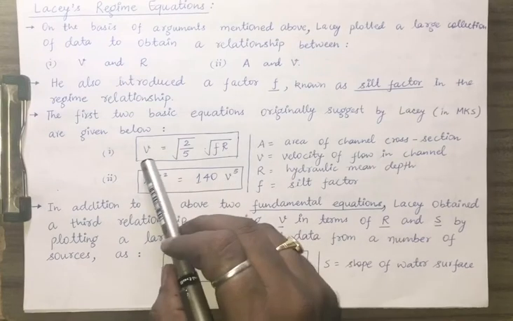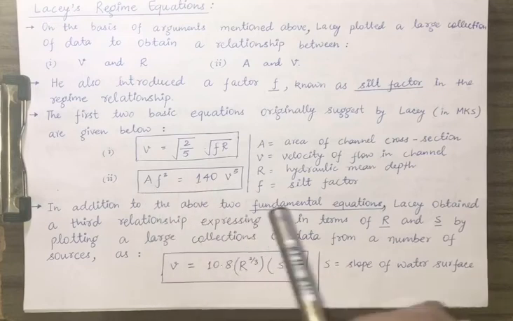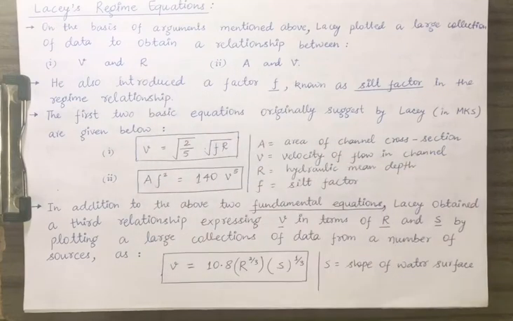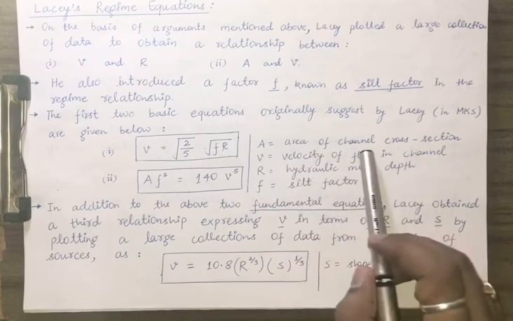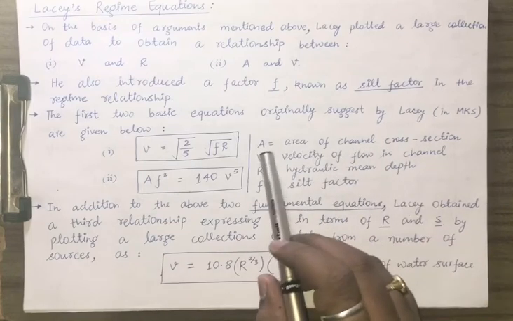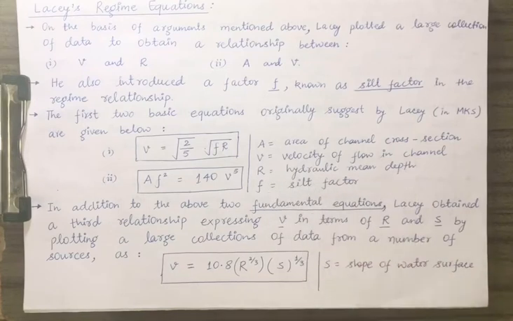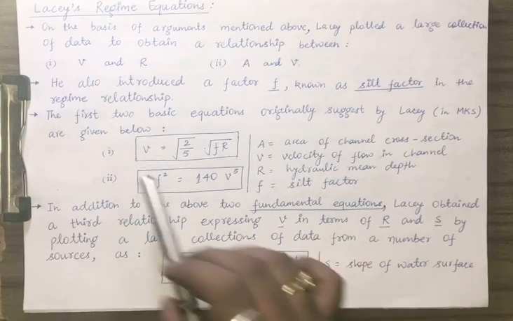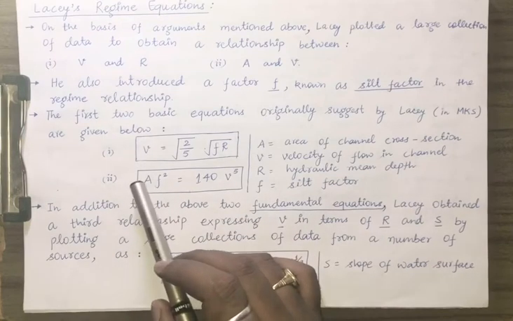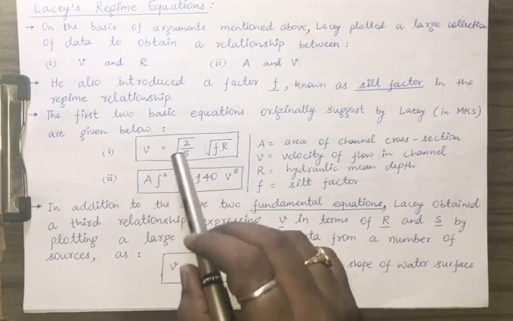So this is the relation between V and R, and this is the relation between A and V. Here A is the channel cross section area, V is the velocity of flow, R is the hydraulic mean depth and F is the silt factor. If the question asks you to write the fundamental equations of Lacy, then you write these two equations only.